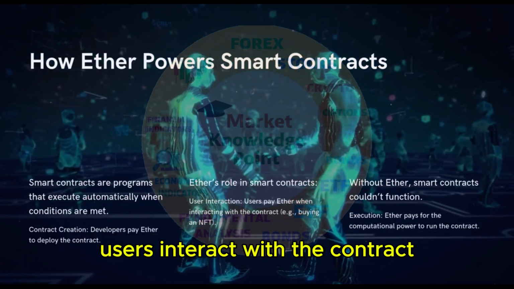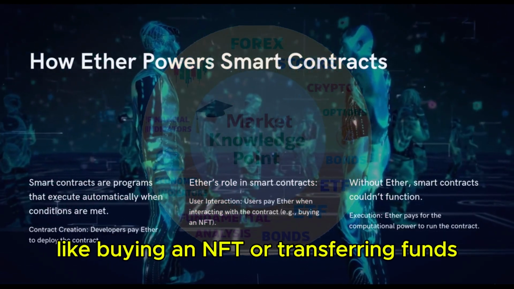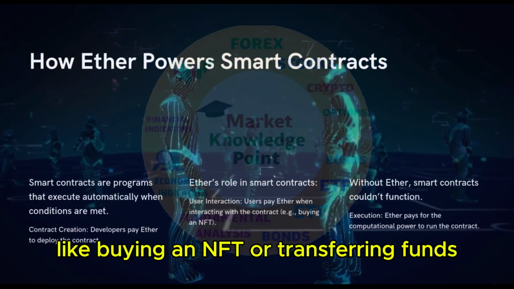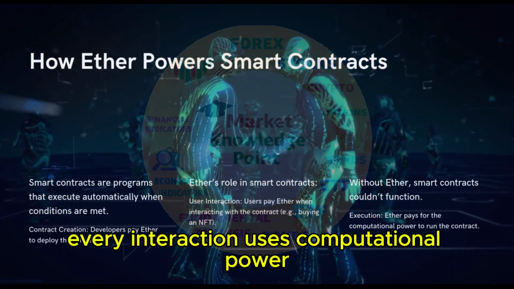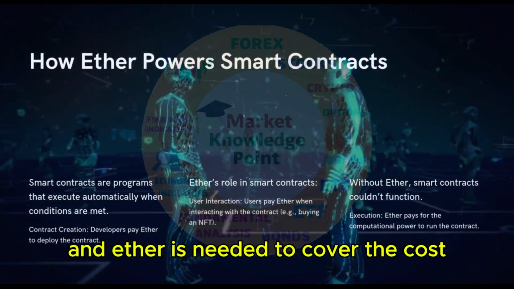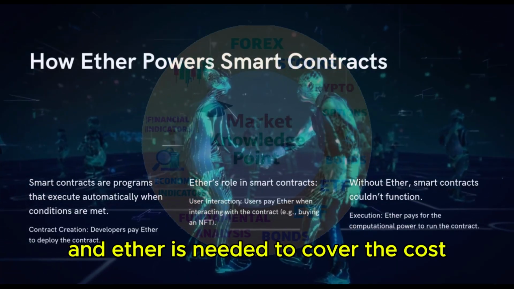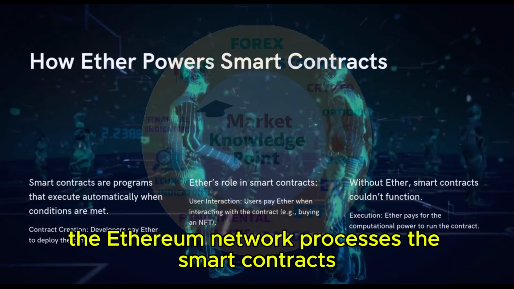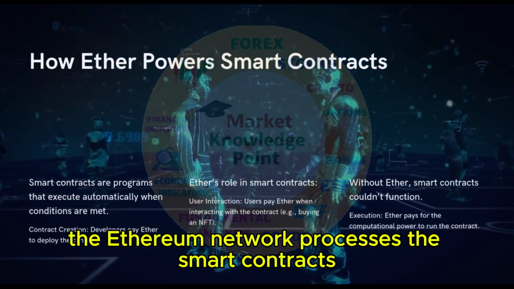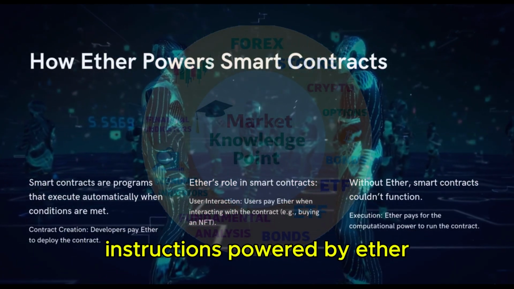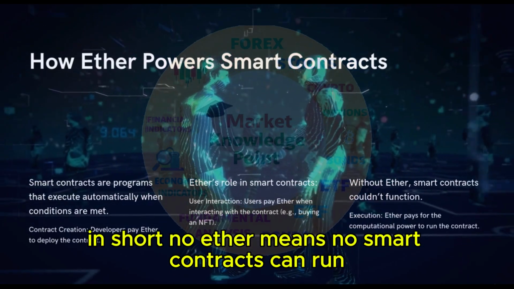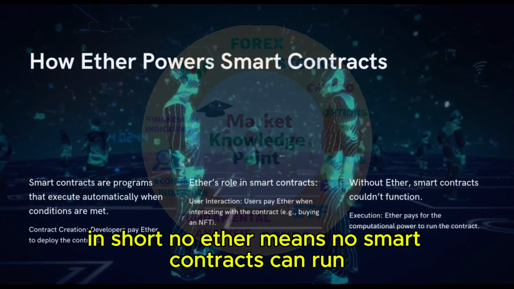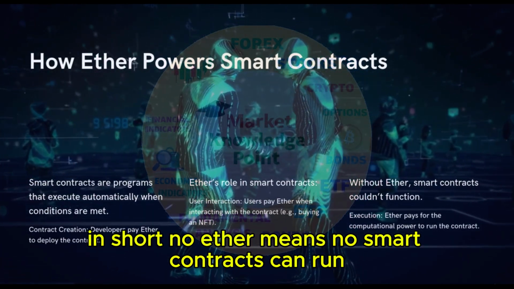Users interact with the contract, like buying an NFT or transferring funds. Every interaction uses computational power, and Ether is needed to cover the cost. And the third stage is around the execution. The Ethereum network processes the smart contract's instructions powered by Ether. In short, no Ether means no smart contracts can run.